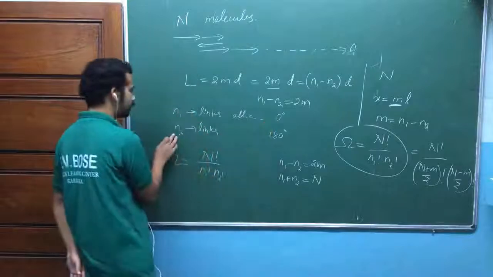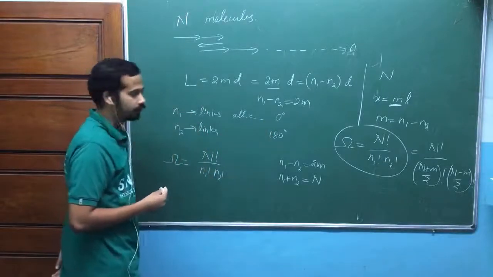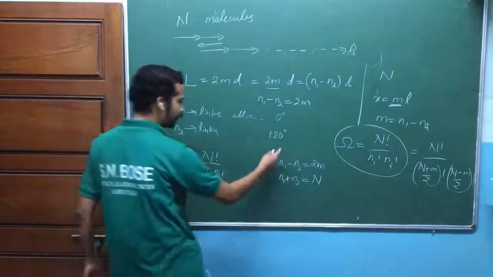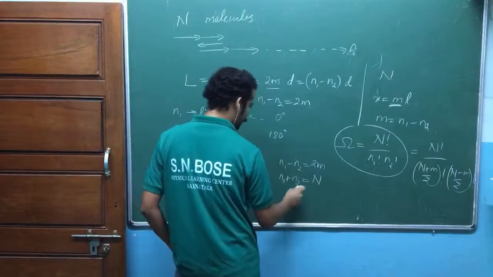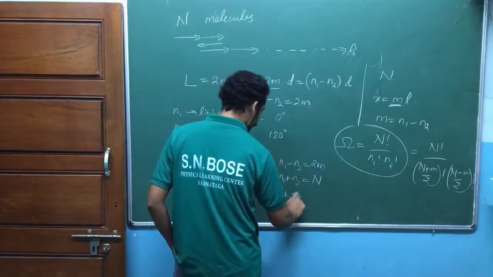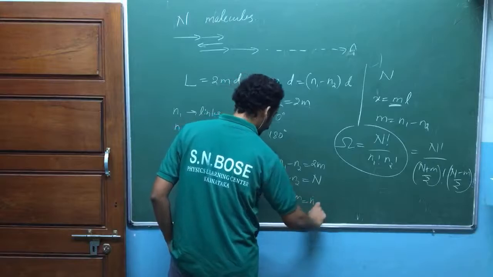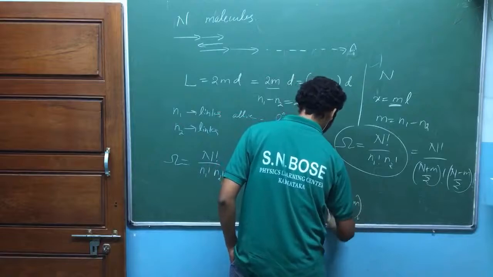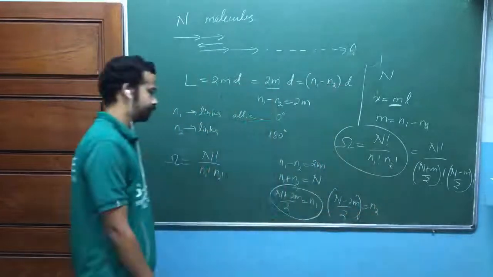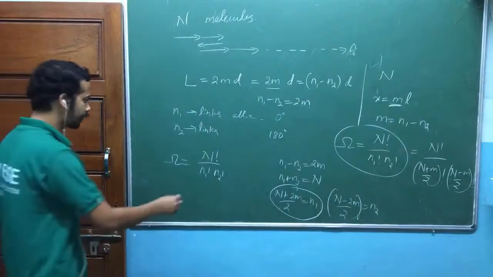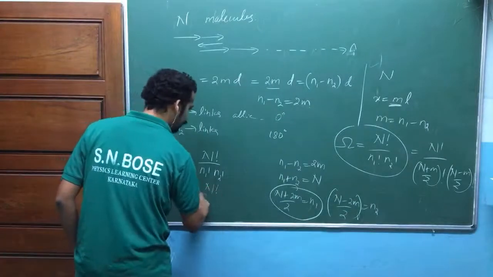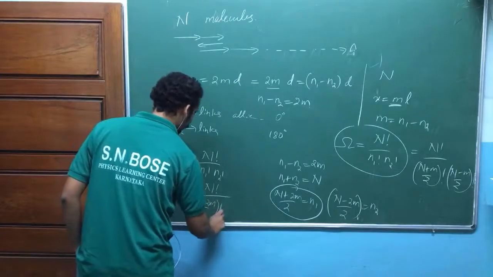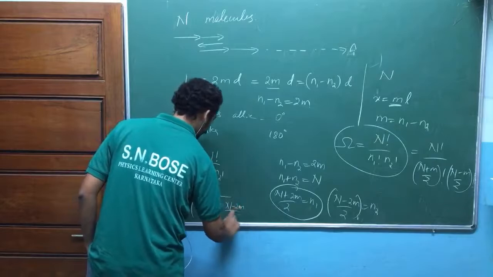Again, n1 and n2 are the symbols that I have defined, isn't it? What he has given is 2m, m and d like that. So that's why, again using this one, look at here. Just add them. What would happen? N plus 2m whole divided by 2, that's equal to n1. N minus 2m whole divided by 2, that would be equal to n2. Now substitute that one. That's equal to n factorial divided by n plus 2m whole divided by 2 factorial, n minus 2m whole divided by 2 factorial.